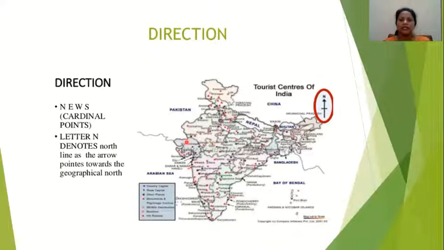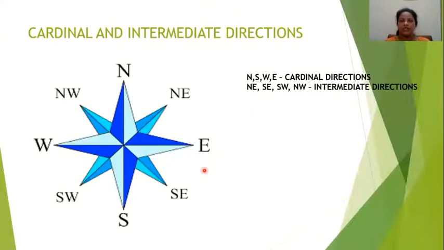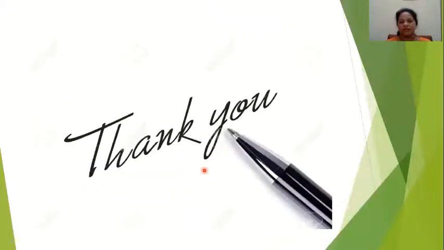Now see here the northern states, when we consider the India map. The west part is this side and the south part is this side and the east is here. You can see the eastern states here. This is very important to understand the direction of a map. Then only you can locate places very clearly.